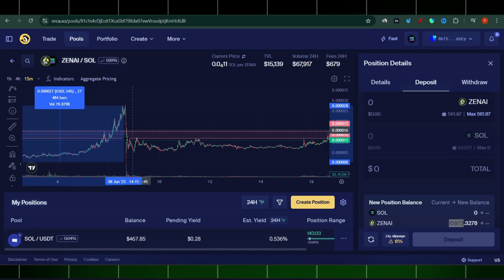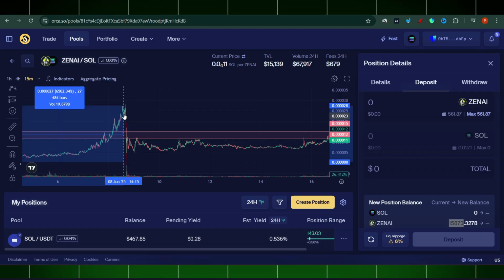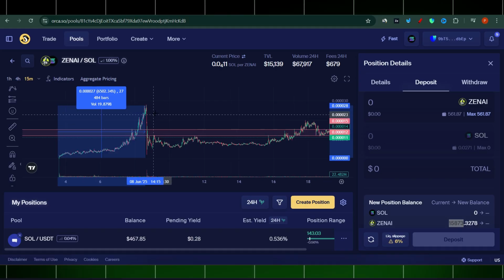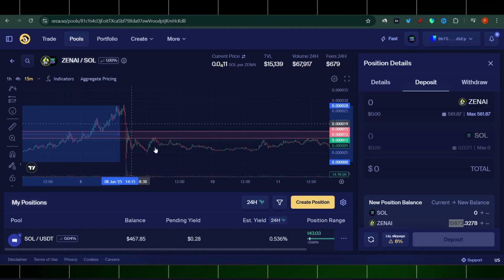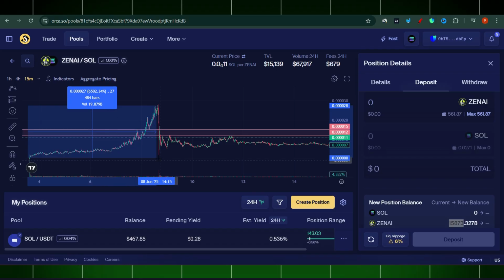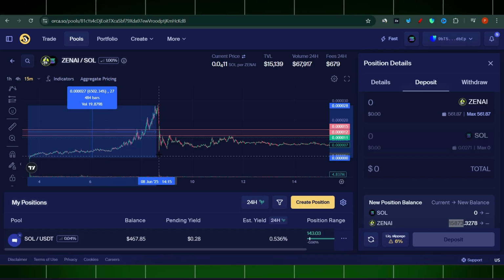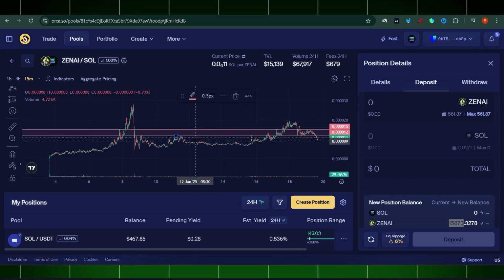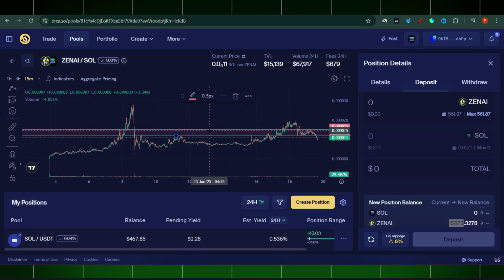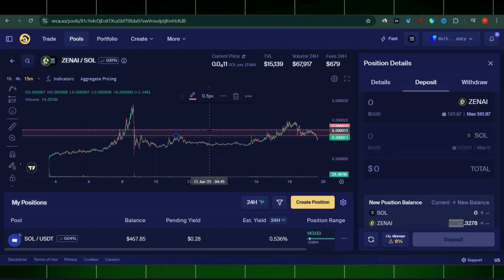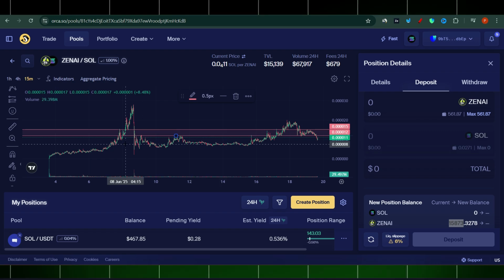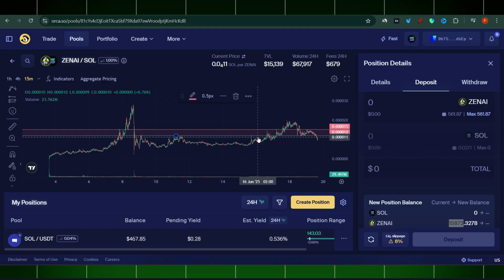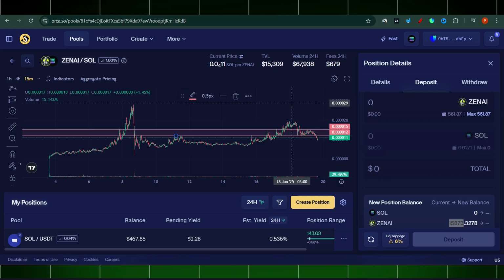Now, there was some sell-off. Obviously, if people start taking profits, why shouldn't they? I would be doing exactly the same. So there was a huge drop. We nearly began from scratch, from this point. But now it's going sideways. For those of you who have been around crypto projects like ZenAI for some time, you already know: there was a huge leg up, now it's a drop, then they go sideways, and now I'm hoping for the second leg to be created.